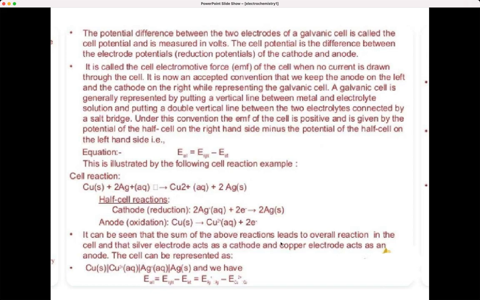The sum of the above reactions gives the overall reaction, and the silver electrode acts as cathode and the copper electrode acts as anode. So the cell can be shown as Cu | Cu2+ || Ag+ | Ag. Thus we can form the cell reaction.